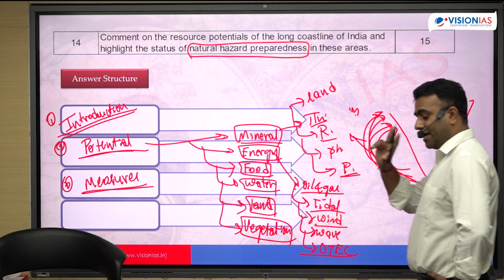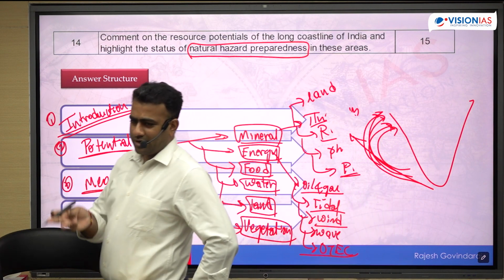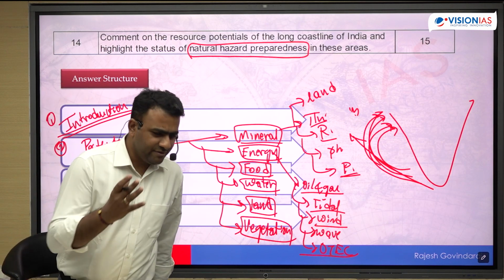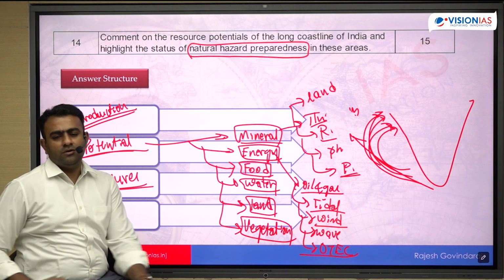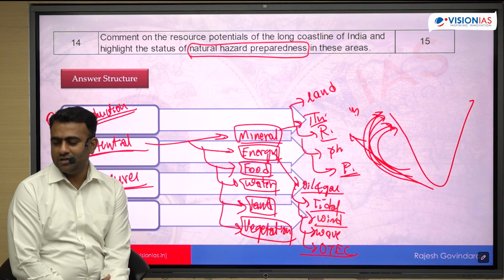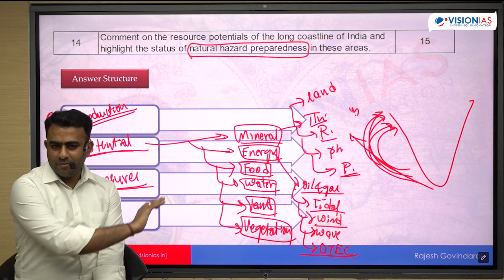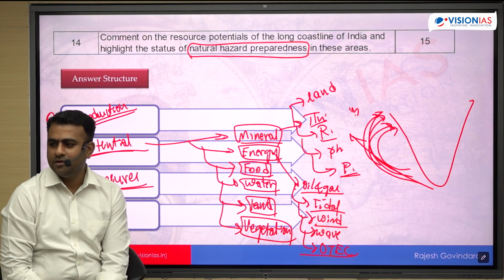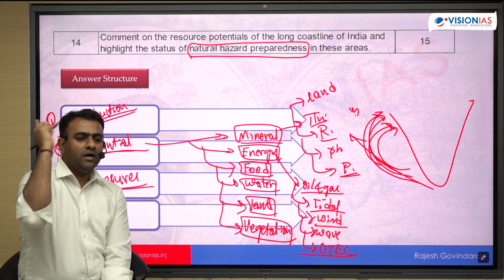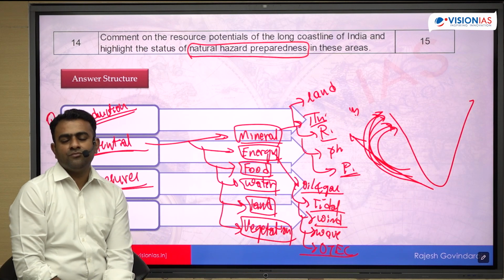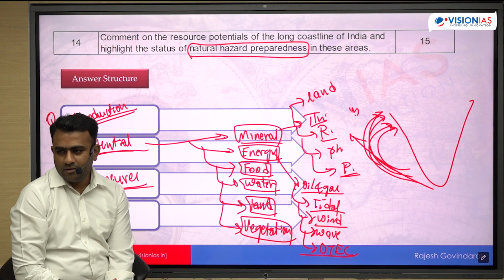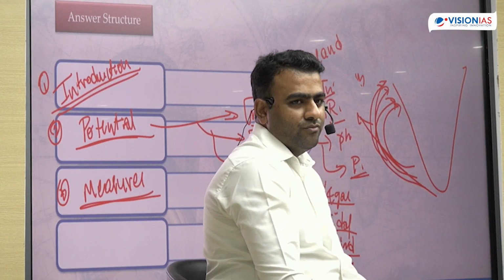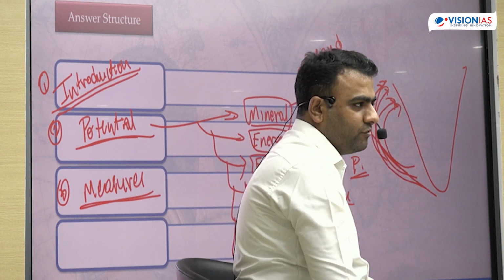Okay? So you have to talk about both. At the national level, we have various initiatives. We have a cyclone warning system and a tsunami warning system. After the 2004 tsunami, we have a well-developed tsunami warning system, which we use to alert the coastal community within 10 minutes of an earthquake anywhere in the northern Indian Ocean. Within 10 minutes we can inform, wherever the earthquake happens. Not only for the Indian coastal states, but for all the other surrounding countries also. One of the best tsunami warning systems. And IMD uses the INSAT series of satellites to track the cyclones. We can exactly predict where it is going to make landfall. Totally prepared.